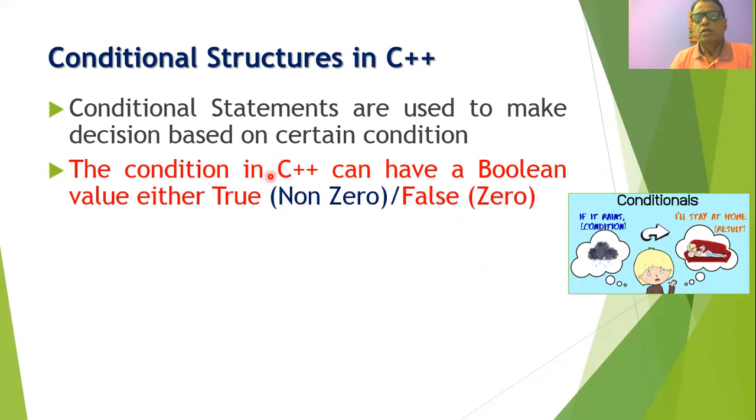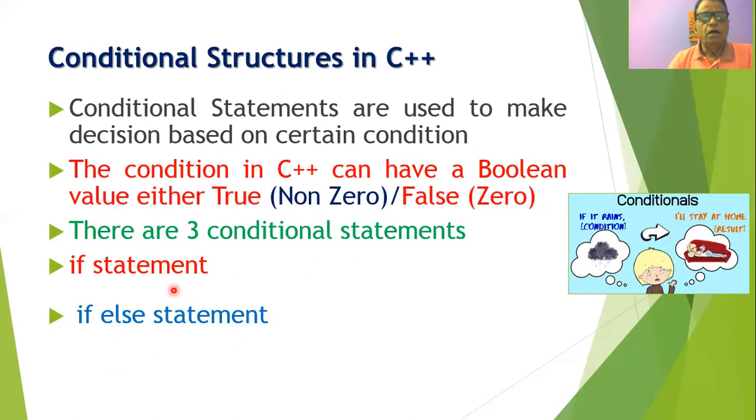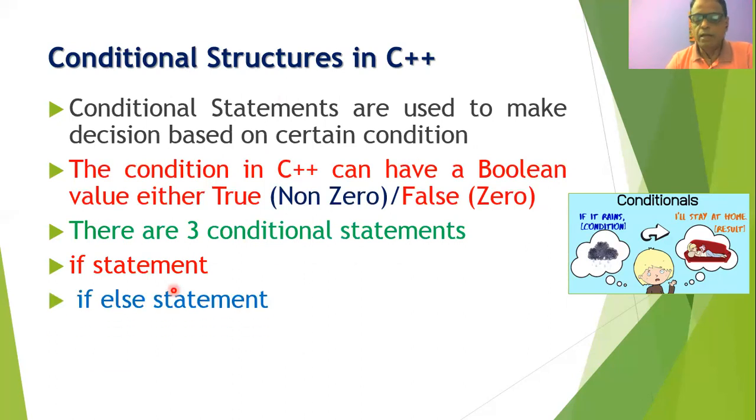The condition in C++ can have a Boolean value, which is either true or false. Any non-zero value is considered true in C++, and a zero value is considered false. Now, there are three popular conditional statements in C++: the if statement, the if-else statement, and the switch statement.